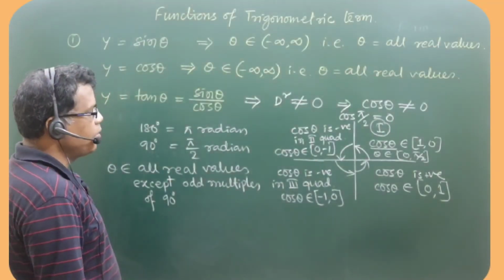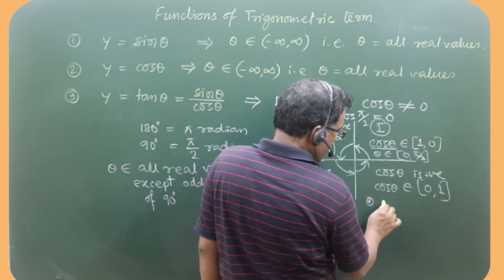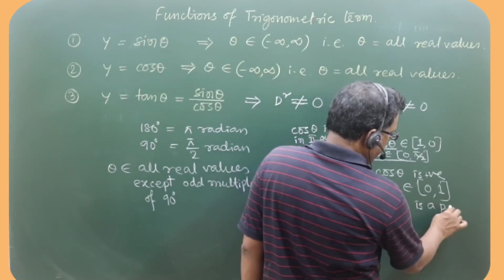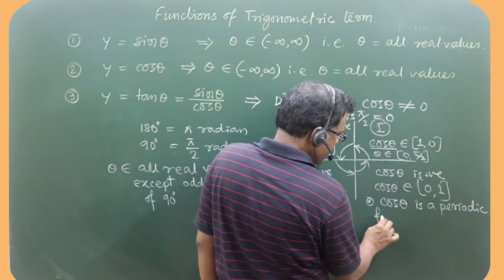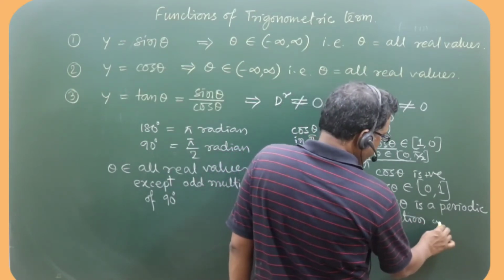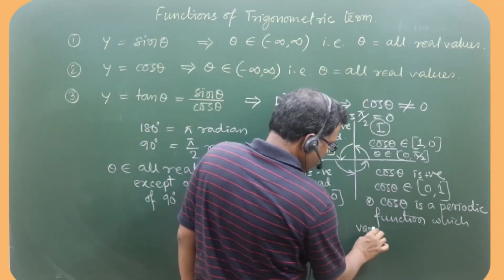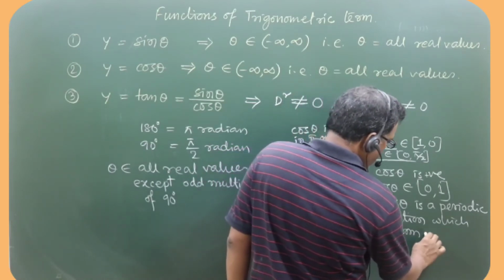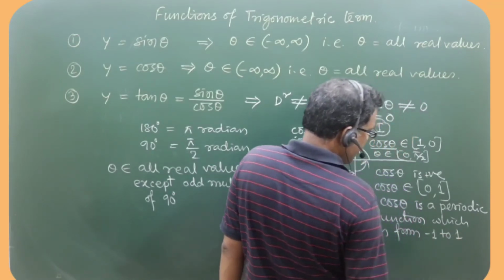Well, because you see that cos theta is a periodic function, which varies from -1 to +1, as it happens in the case of sin theta.